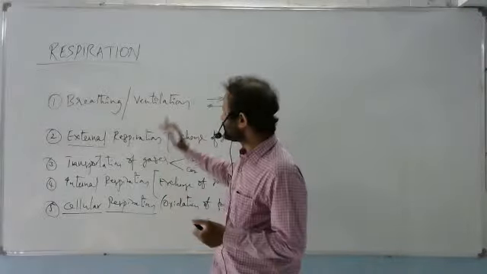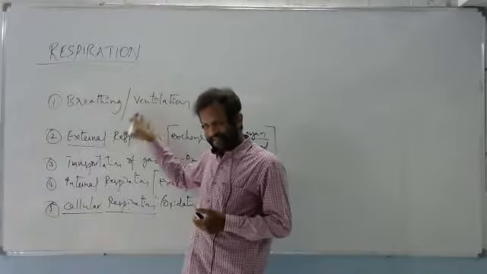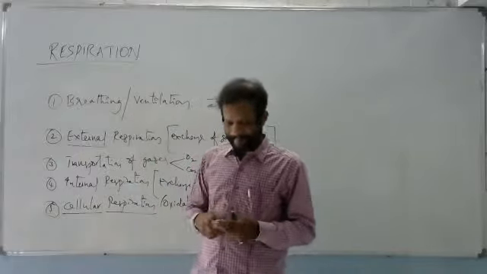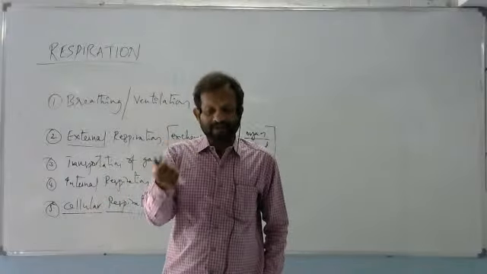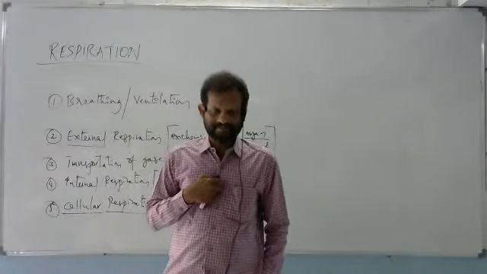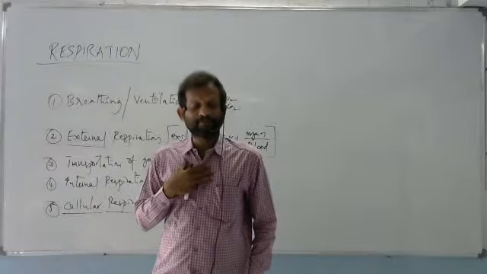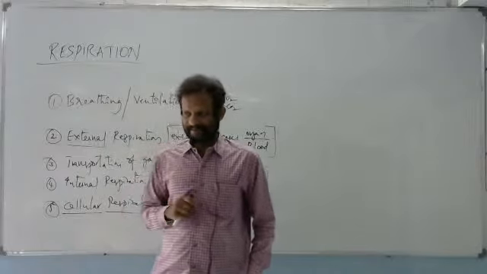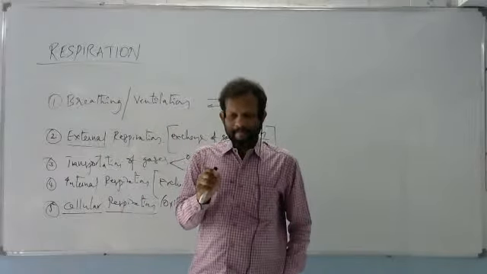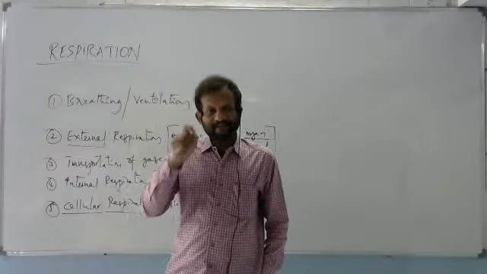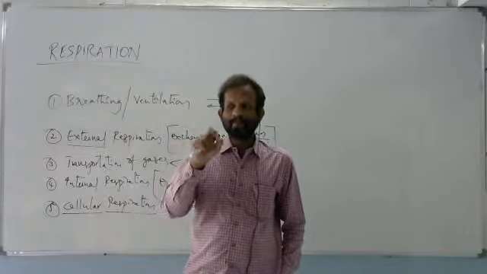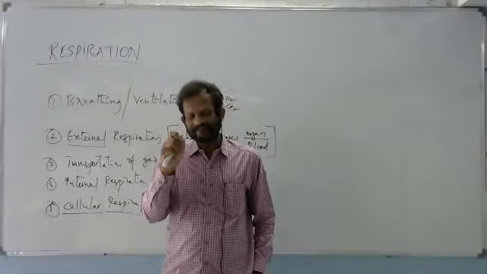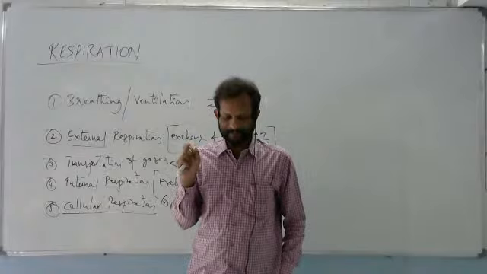Now, to understand breathing in detail, I will explain. When we try to take the atmospheric air into the lungs, we must provide extra space. You know, the wind or the air will move from high pressure to low pressure. That you can understand. It is a very simple concept.